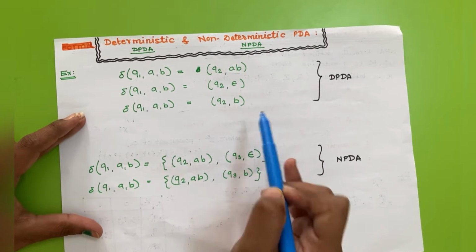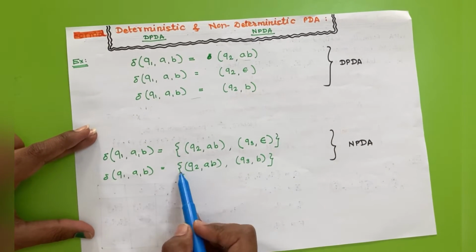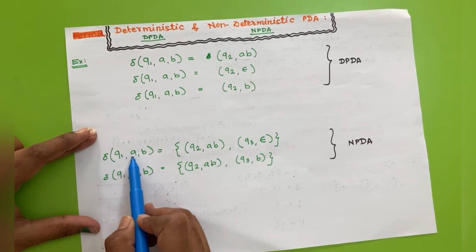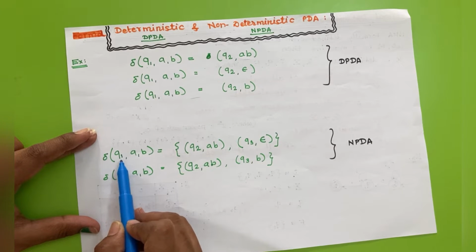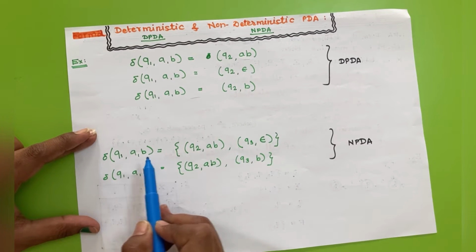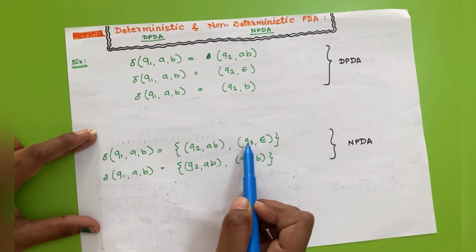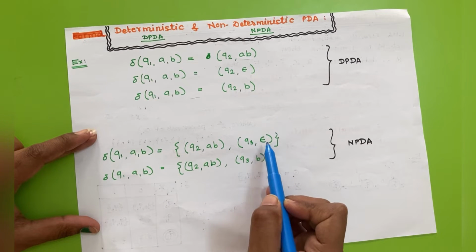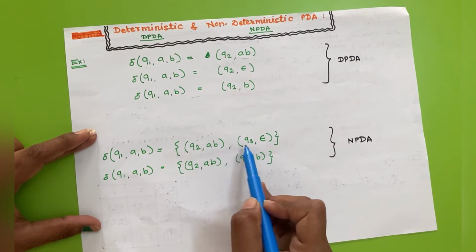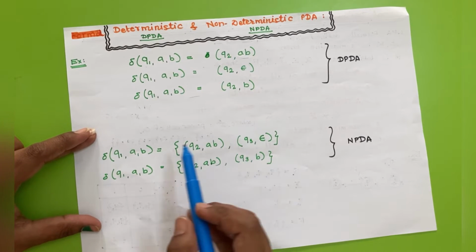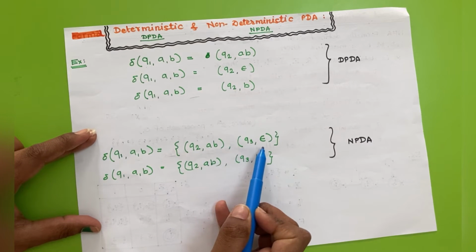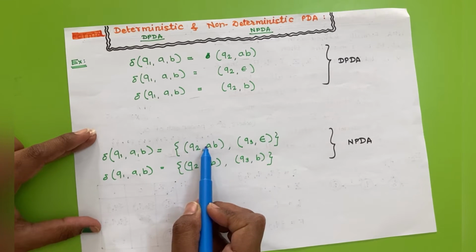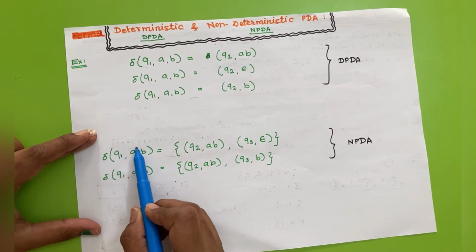If we consider the last two transitions, what will happen here? If input A is supplied to state Q1 and the current top of the stack is B, then we have to perform two operations, that is either a push operation or a pop operation. These are non-deterministic operations, or we can say that this transition is non-deterministic because we don't know the exact operation to be performed for this situation.